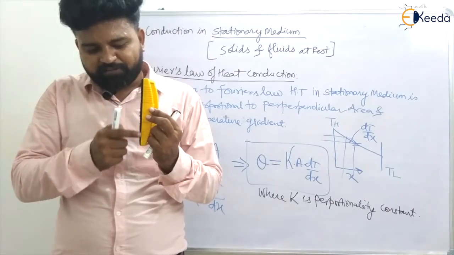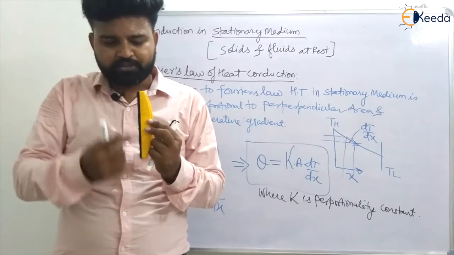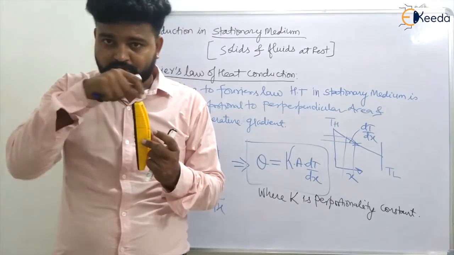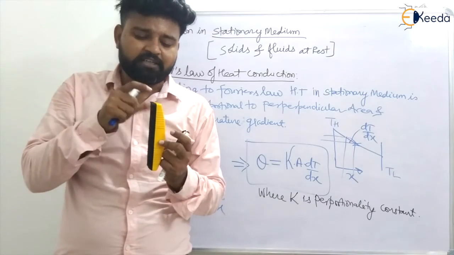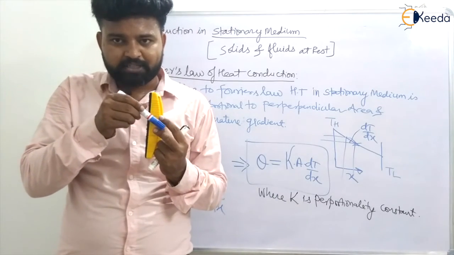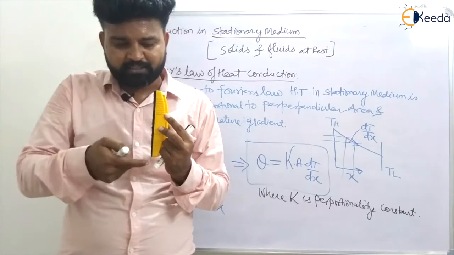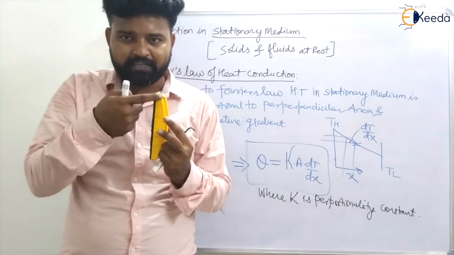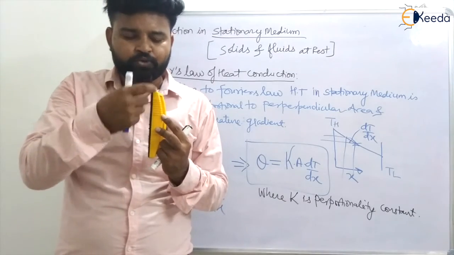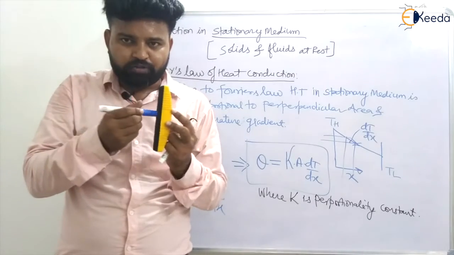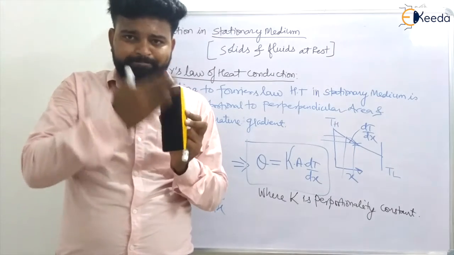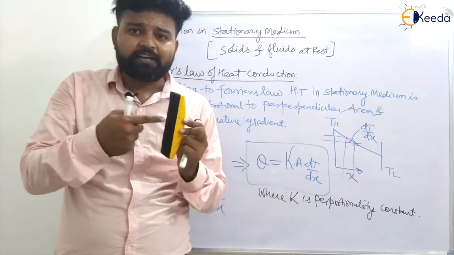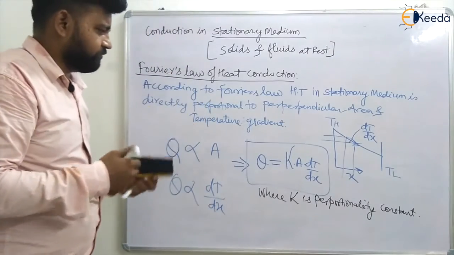If this surface has a different temperature, because due to temperature difference only there will be heat transfer, then in this direction the temperature gradient will be like this. This is x and this is the change in temperature, delta T. So this will be the temperature gradient, and it is perpendicular to the surface where heat is transferred. This is defined from Fourier's law.